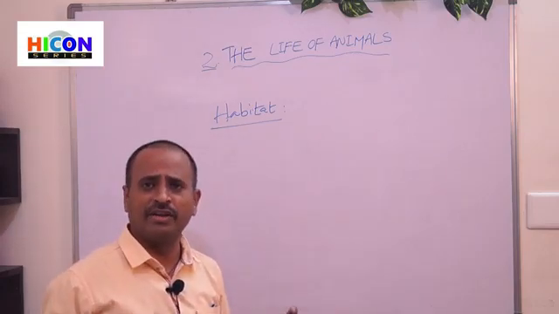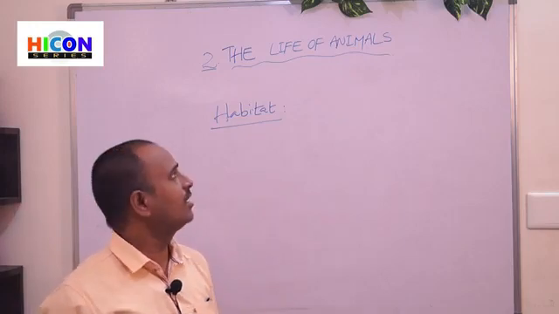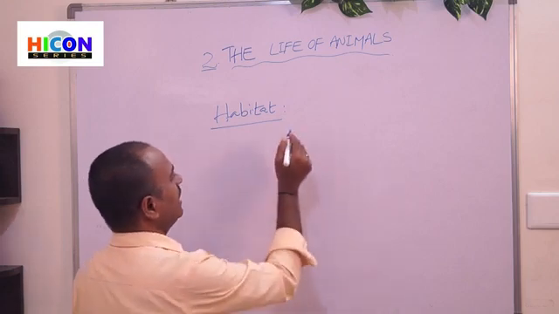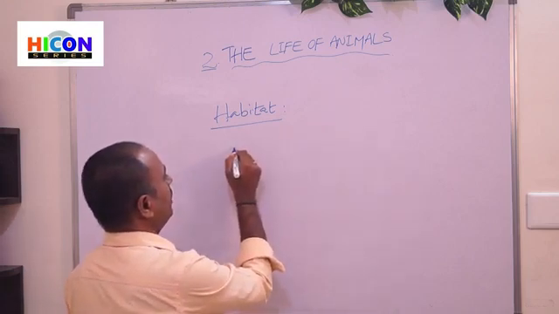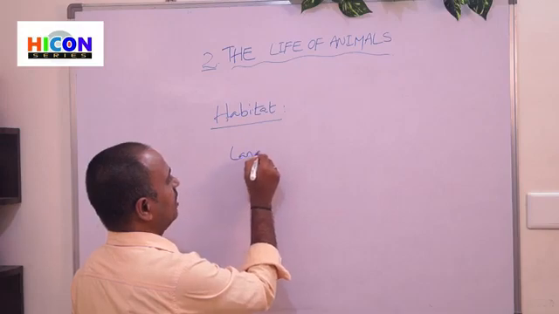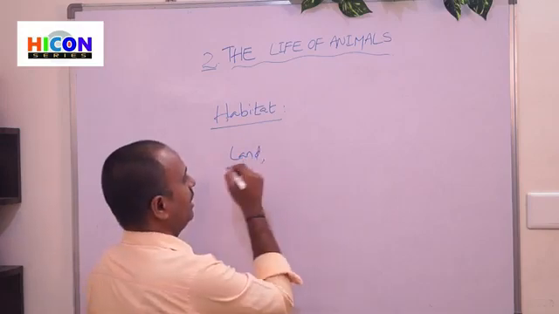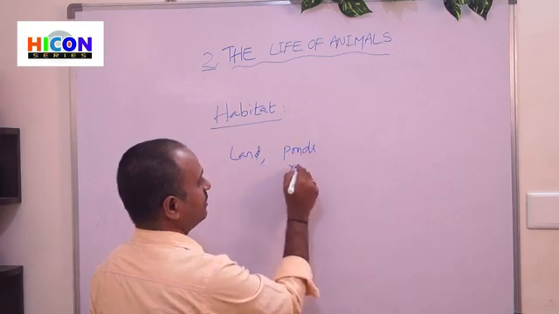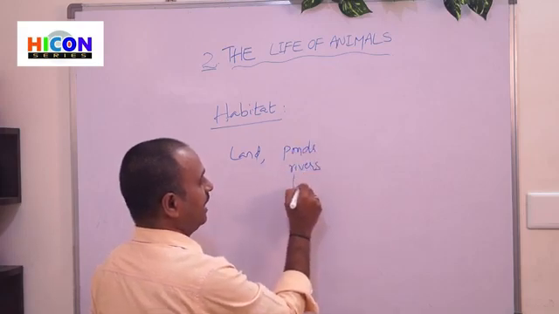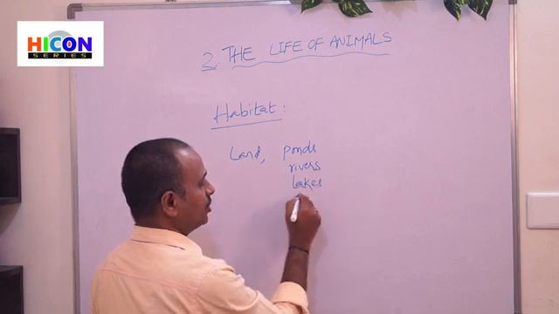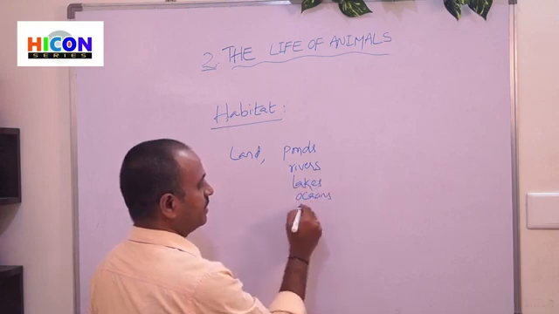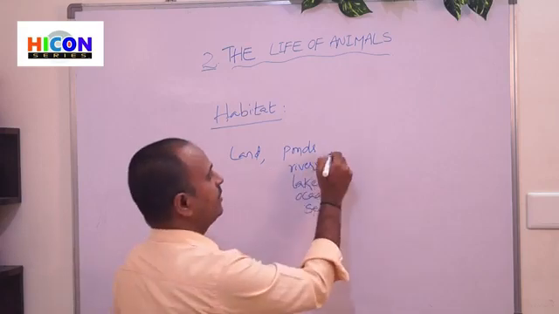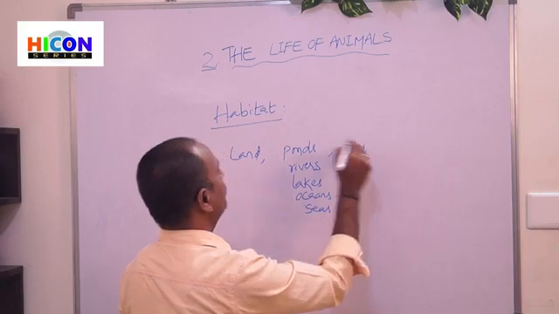So there are different types of habitats for animals. If you see the examples, the different types of habitats are land, ponds, rivers, lakes, oceans, and the sky is also a habitat.